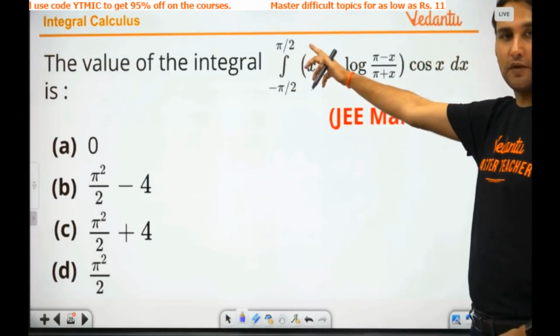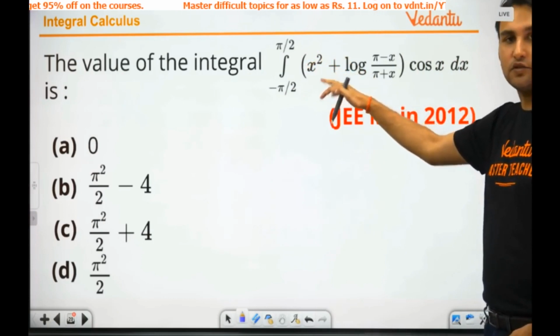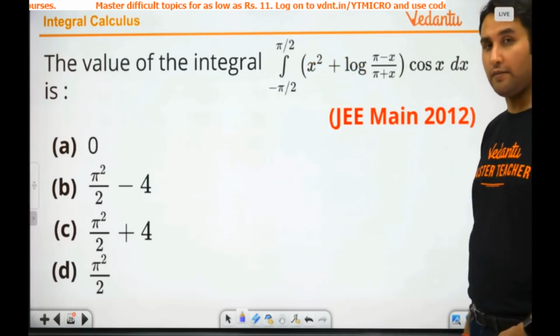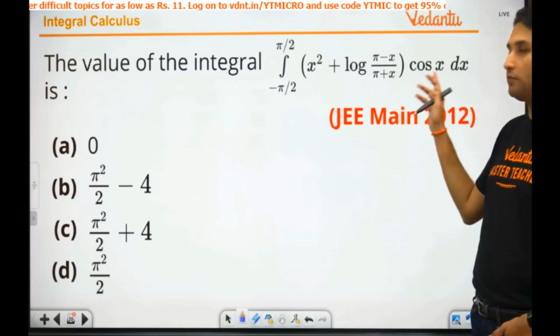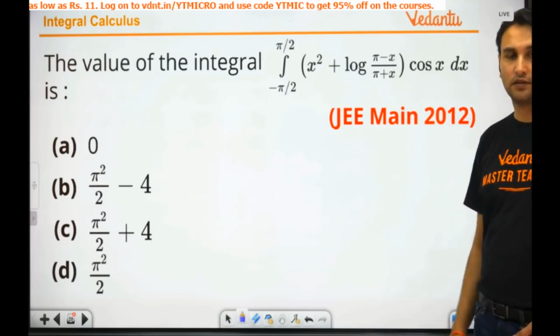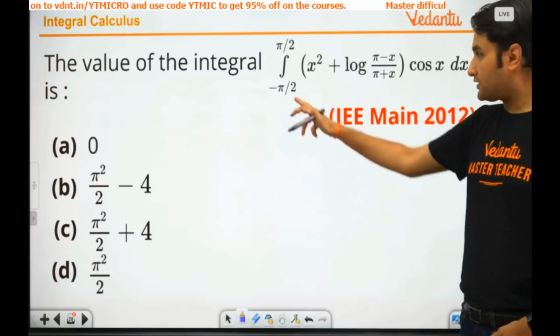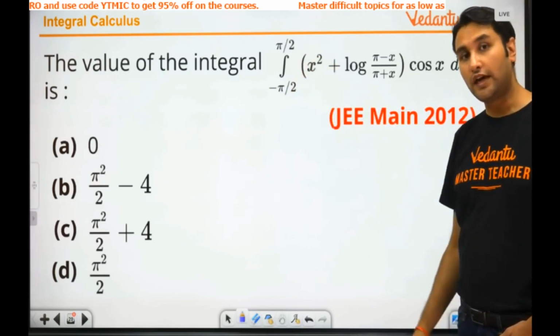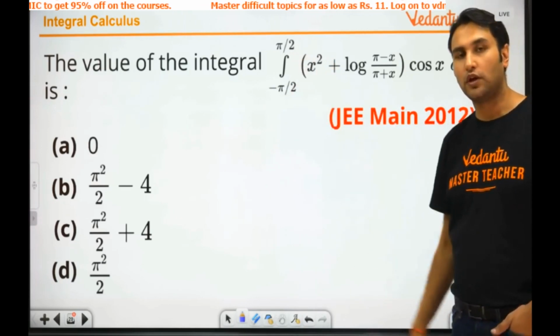The integral is from minus pi by 2 to pi by 2 of x square plus log of (pi minus x upon pi plus x), the whole multiplied by cos x. It is an integration from minus a to a, that is, minus pi by 2 to pi by 2.